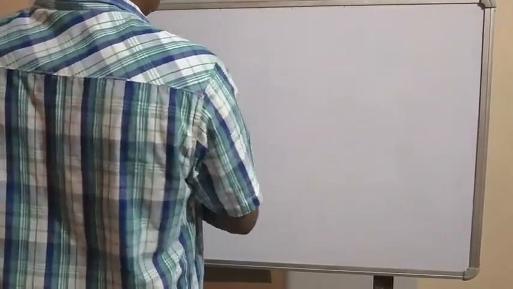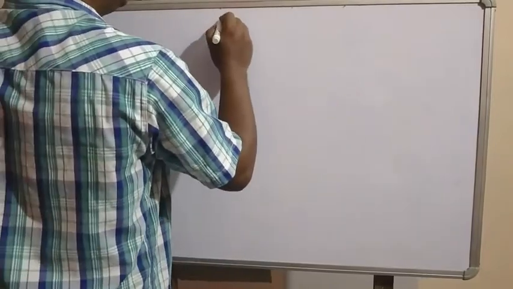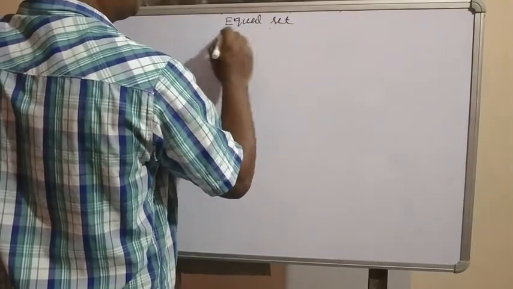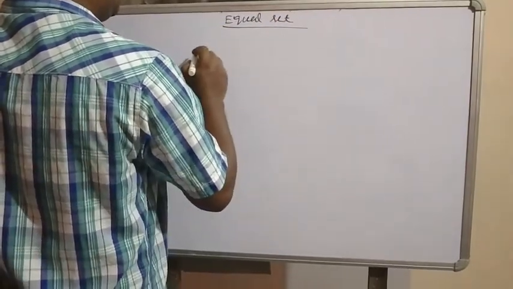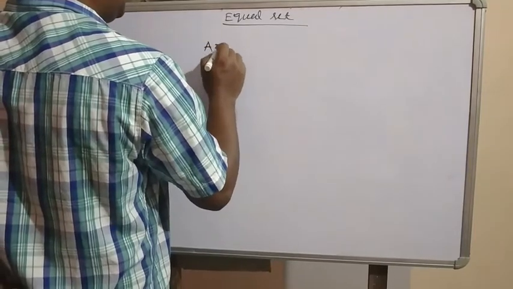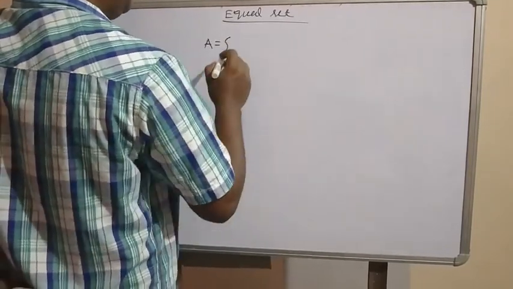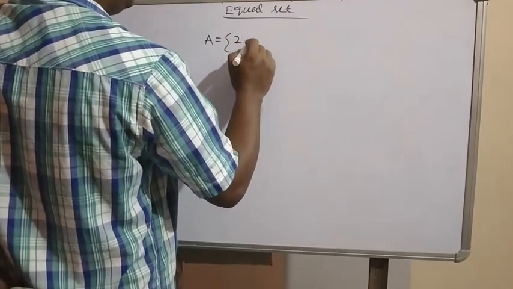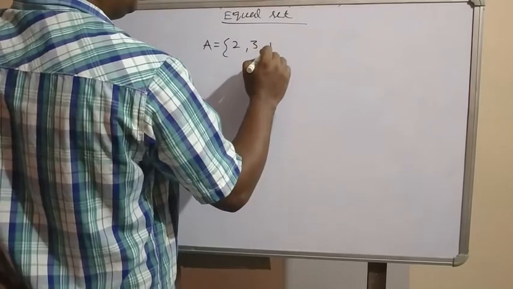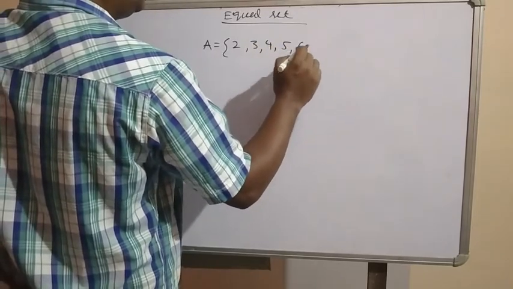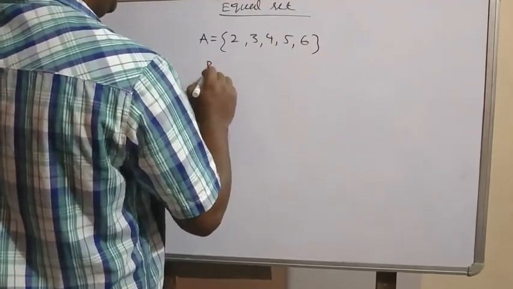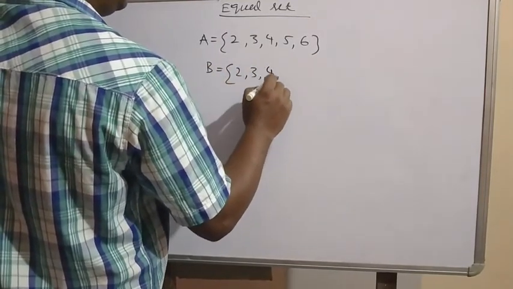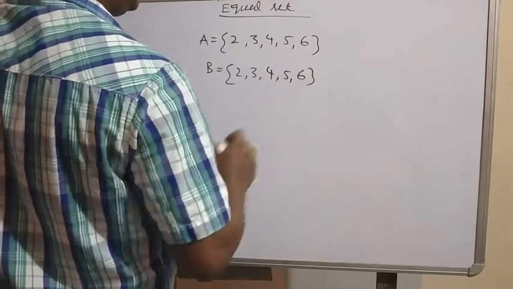Equal sets means, suppose set A here is 1, 2, 3, 4, 5, 6 and set B here is 2, 3, 4, 5, 6.